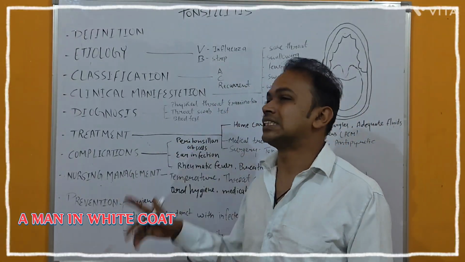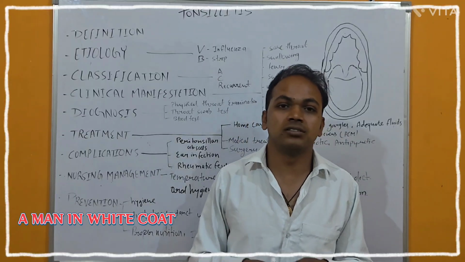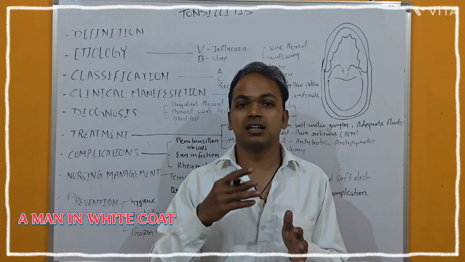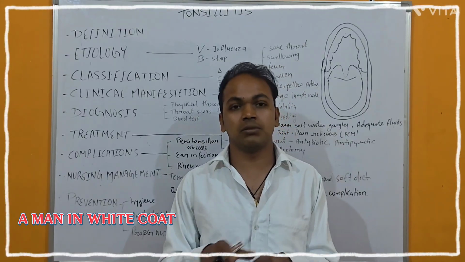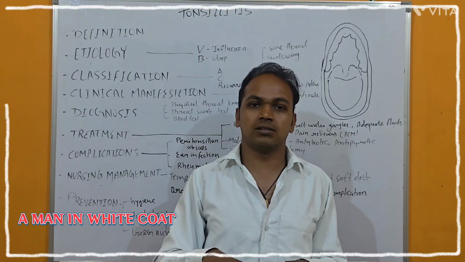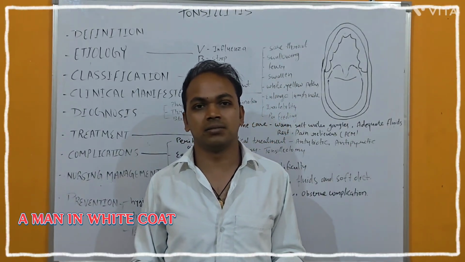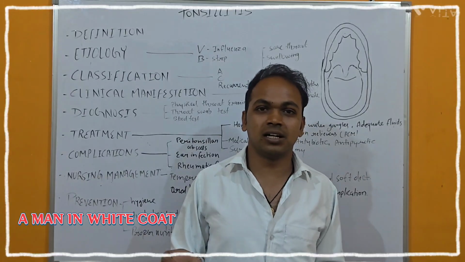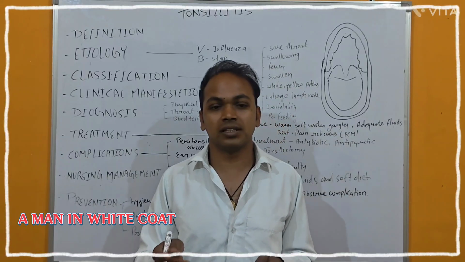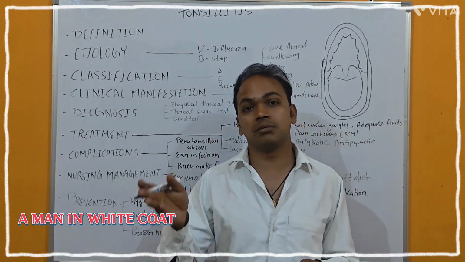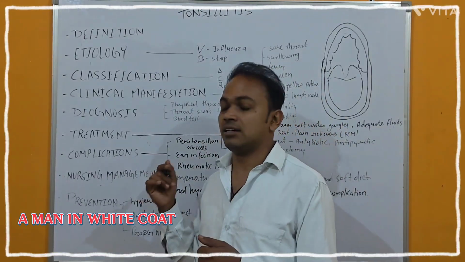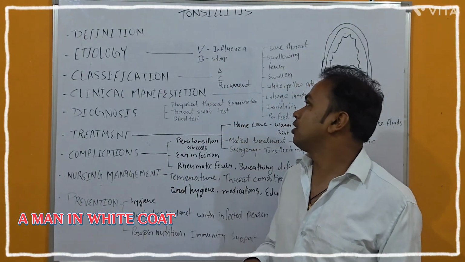And the third one is recurrent tonsillitis. Within a week or within 2 weeks, tonsillitis will be there, then treatment will happen. Means tonsillitis happens, then it is done, then tonsillitis happens again, then it is solved. So recurrent means again and again tonsillitis will happen and be solved. It is a very complicated situation. So it is called recurrent tonsillitis. It's the third type of tonsillitis.